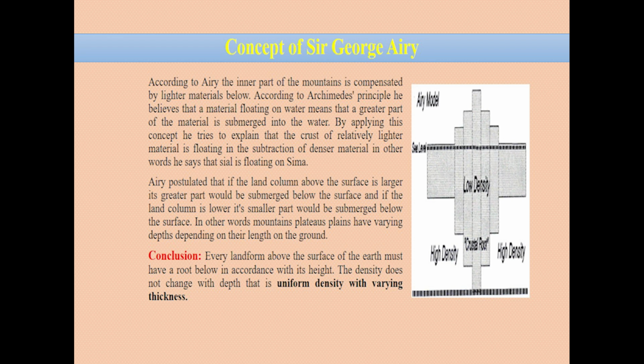So, Airy postulated that if the land column above the surface is larger, a greater part would be submerged below the surface, and if the land column is lower, a smaller part would be submerged below the surface. In other words, mountains, plateaus, and plains have varying depths depending on their height above the ground. The conclusion is that every landform above the surface of the earth must have a root below in accordance with its height. So, the density does not change with depth; that is, uniform density with varying thickness.